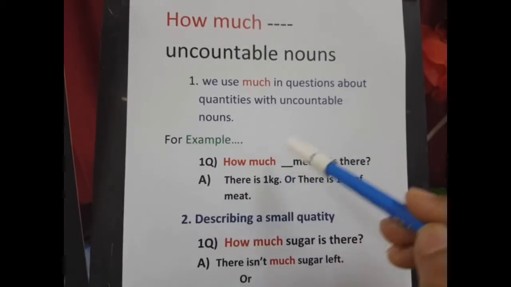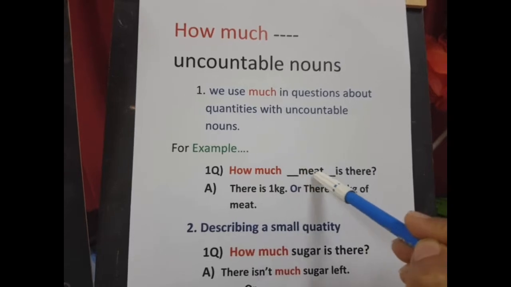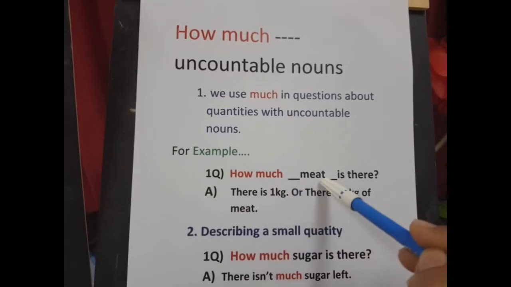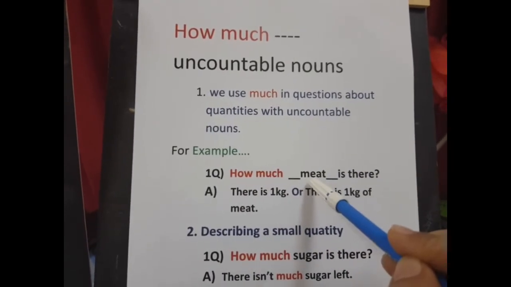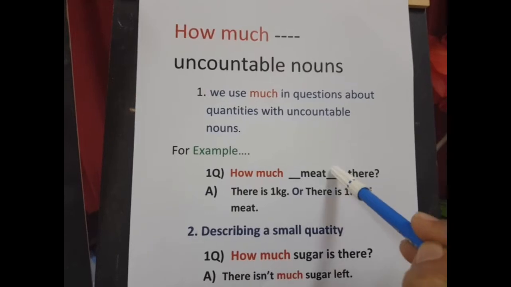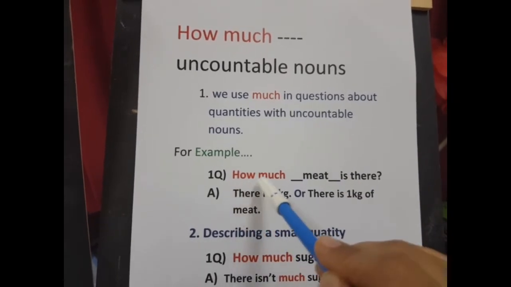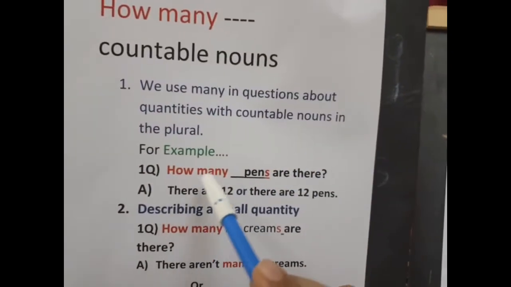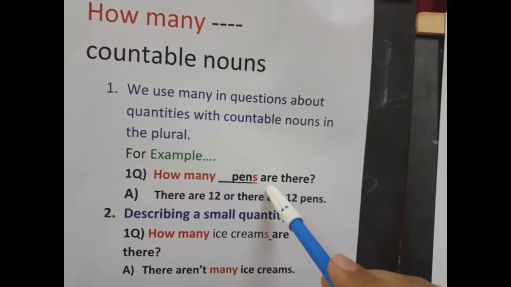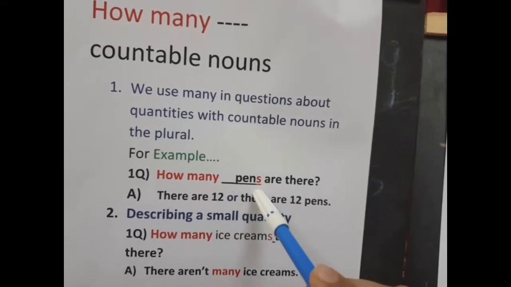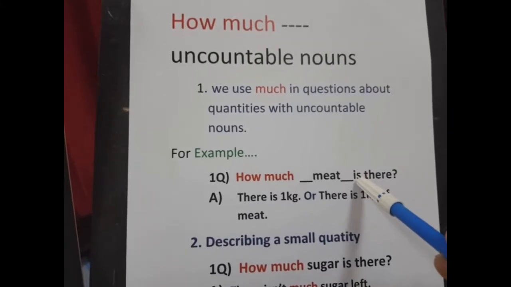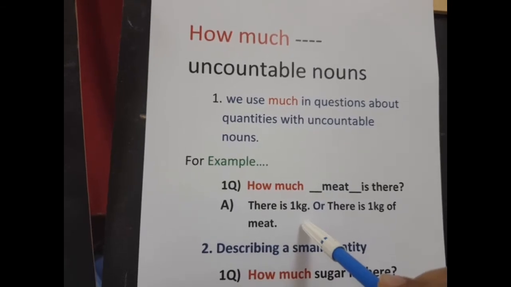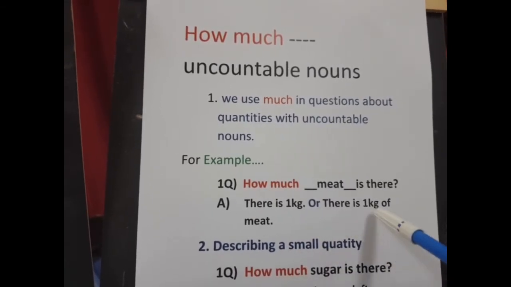Whereas when I ask with how much, suppose I'm using the uncountable noun meat. How much meat is there? Because this is uncountable, we use the helping verb is. So whenever we are using how much, we use the helping verb is. And when we are using how many, we use the helping verb are, because they are plural, they are countable. Here also we answer, there is 1 kg. You finish the answer there itself, or you give the complete answer, like there is 1 kg of meat.